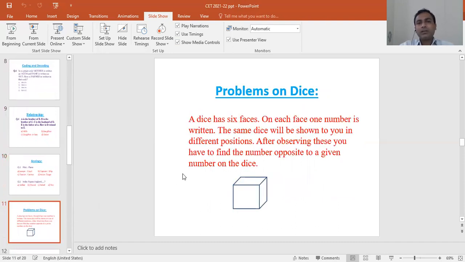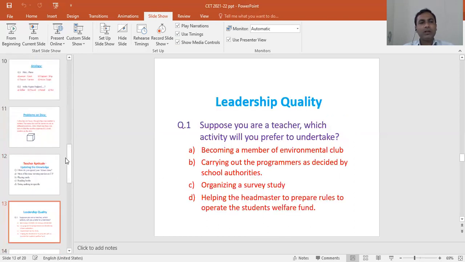Then the next one is problems on dice. You know that a dice has 6 faces. On each face, one number is written. The same dice will be shown to you in different positions. After observing this, you have to find the number opposite to a given number on the dice. That means once we throw the dice, which number will occur on the opposite side. That you have to identify.